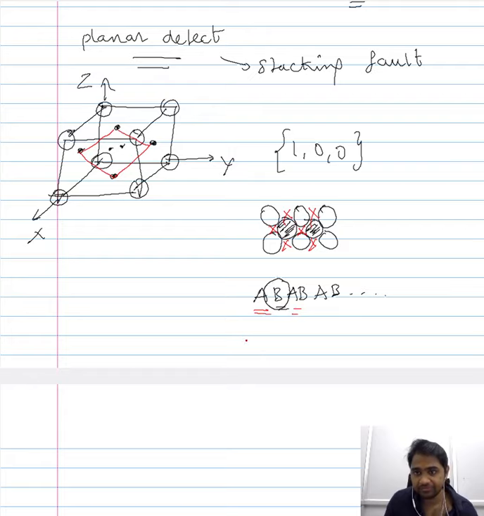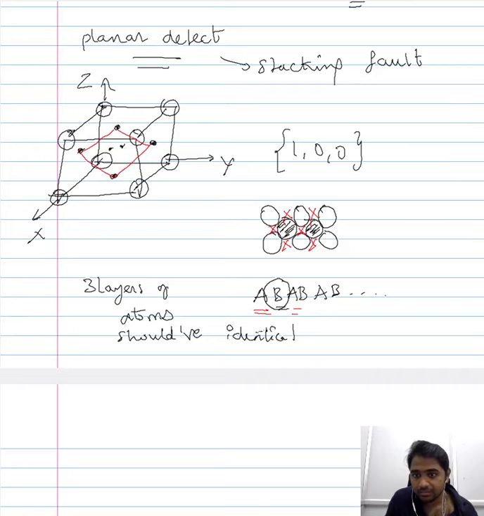So similarly, you can say in a more general sense that when you want to have a stacking fault in an AB-AB sequence, then 3 layers of atoms should have identical atomic positions.